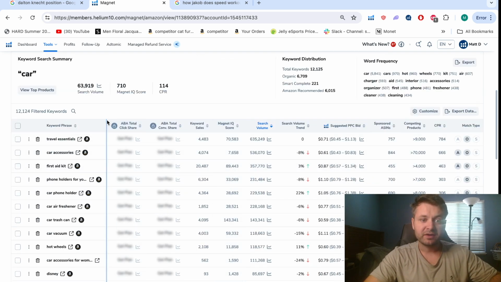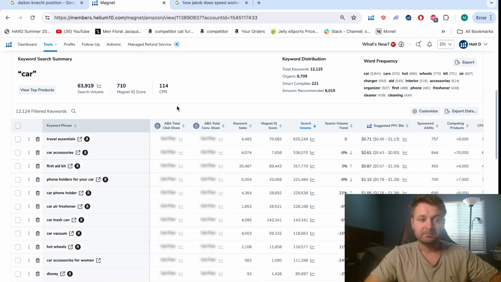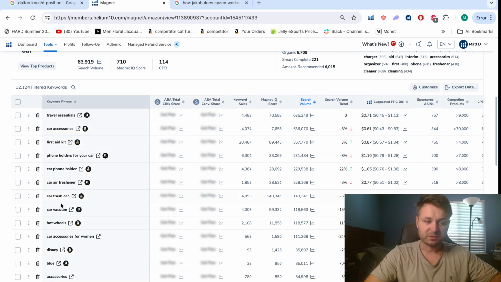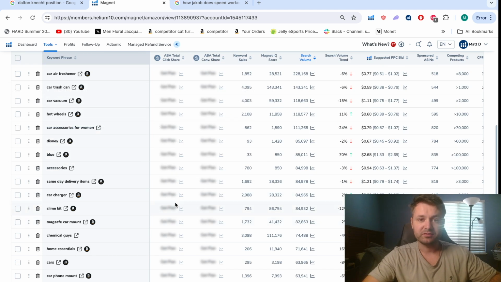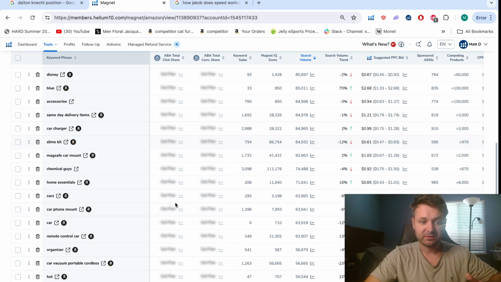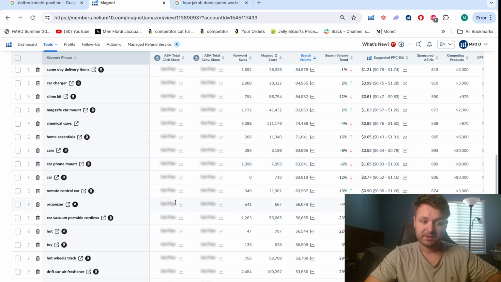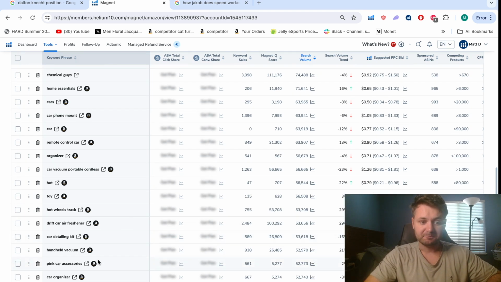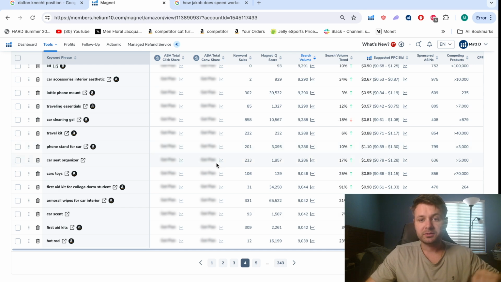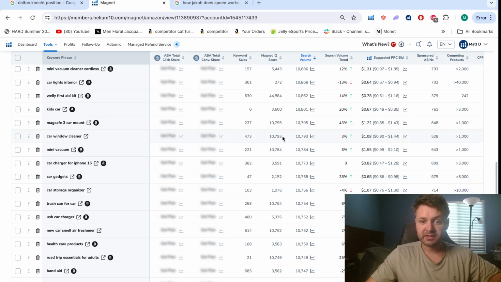What's cool is I would find all these markets that could be relative, like travel essentials or not. But it's cool because I would find markets that I wouldn't ever find with filters, which is really cool. So this strategy really brought me some ideas for markets, but also made me run into markets I don't find with filters, like I said. So, car detailing kit. What's cool is I will go to the fourth page of search terms that are relevant to car, and there's still solid markets around.